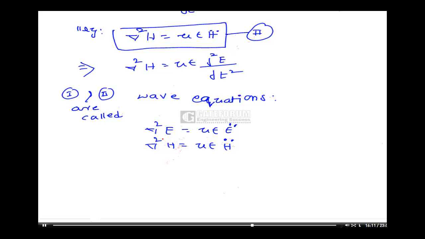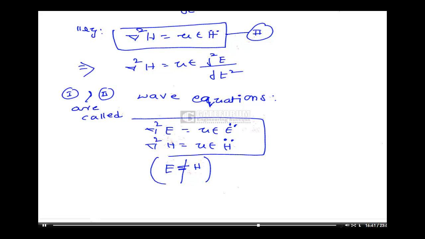So you might think that E is equal to H. But even though the two equations resemble each other, E is never equal to H. These are two separate, independent equations. So you have to keep these two equations in mind. They must be on your fingertips.